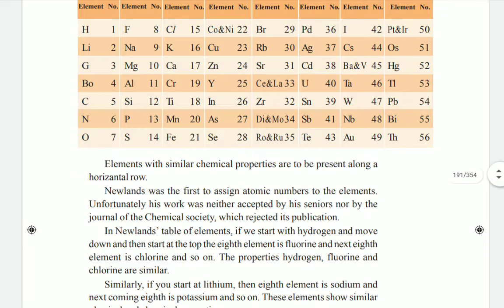If you start with hydrogen and move down, then up to the top, the 8th element is fluorine. First one hydrogen, second one lithium, and third, fourth, fifth, sixth, seventh, the 8th element is fluorine, element number 8, and they have both physical and chemical properties in common.